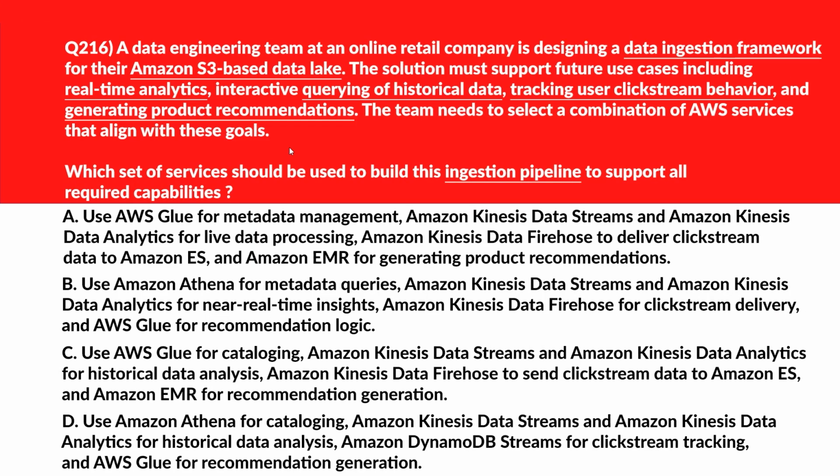Alright, now let's look at this question. Option A, if we look, using Glue, Kinesis services, Amazon ES and EMR enables support for real-time clickstream and batch analysis while maintaining cataloging and recommendation capabilities. Let's keep this. Option B, if you look, Athena is a query engine, not a data catalog. AWS Glue is better suited for metadata management. So this option is incorrect. Let's move to option C.